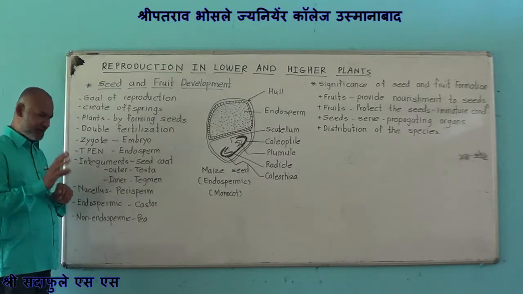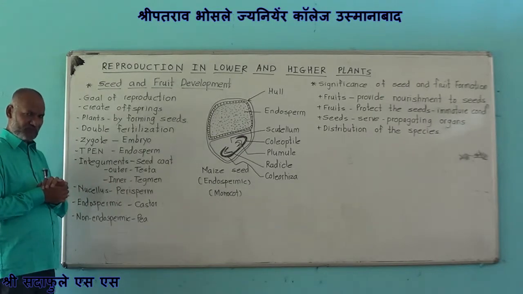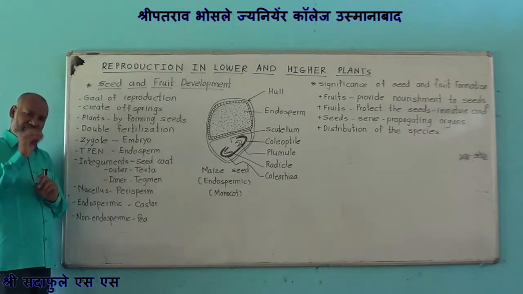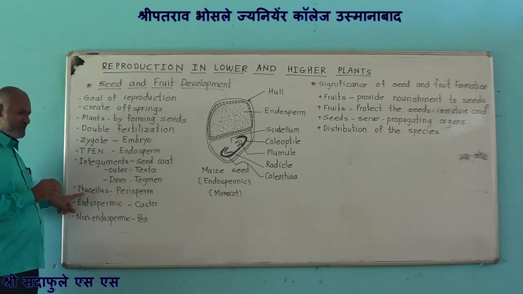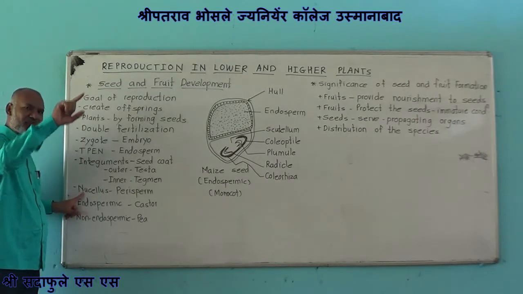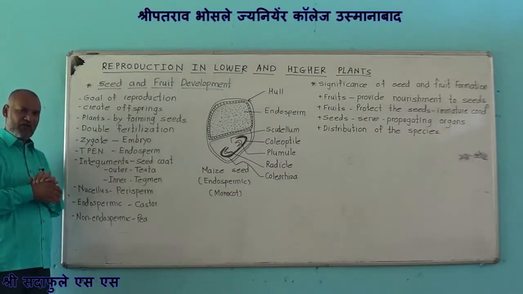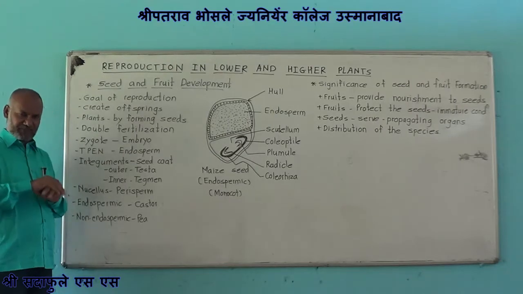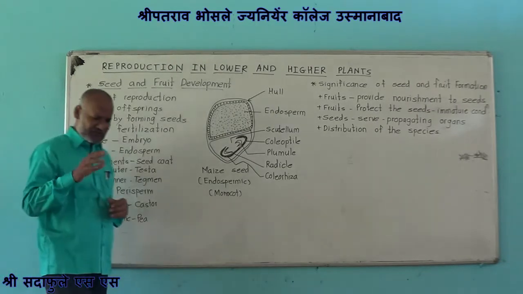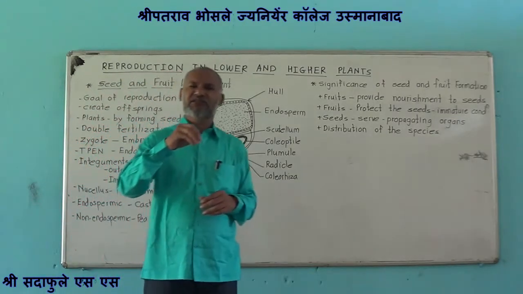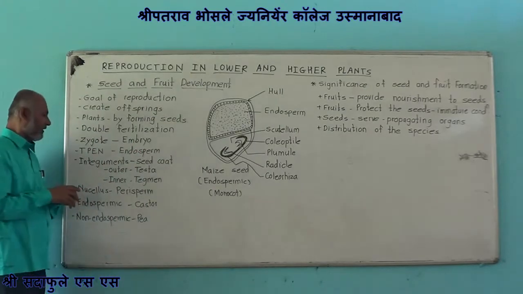Then, after fertilization, in some plants the nucellus remains as a thin layer, which is termed as perisperm, while in other species this nucellus acts as nutritive tissue and provides nourishment.